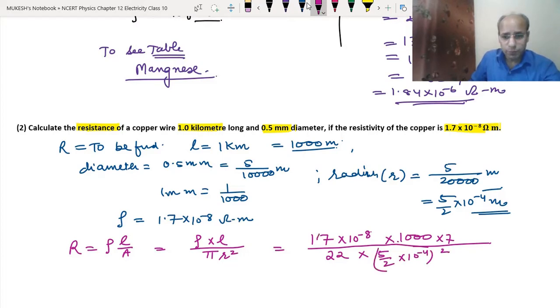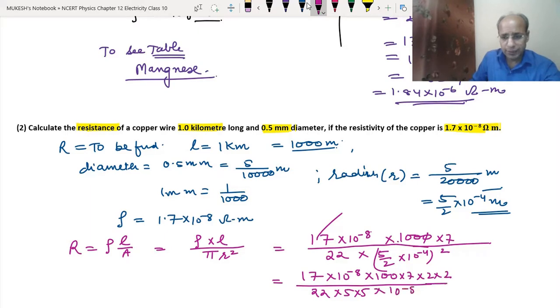From this point, this 0 will go away. So we have 17 into 10 to the power minus 8 into 100 into 7 upon 22 into 5 into 5, and 2 into 2 goes up, into 10 to the power minus 8. These 10 to the power minus 8 can be divided. We divide by 500, that means 20. We again divide by 5, getting 4. Now from 2 we get the 11.